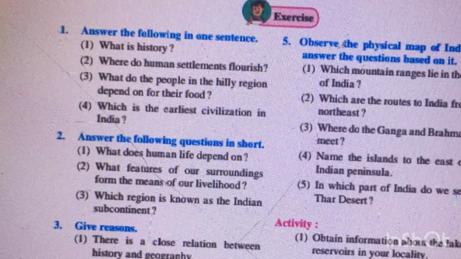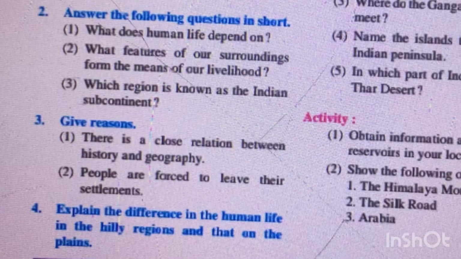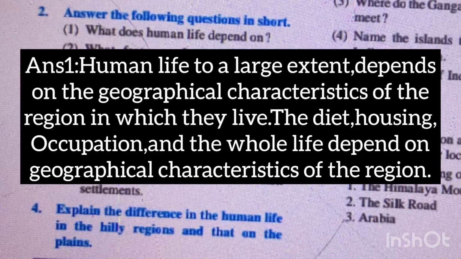Next, which is the earliest civilization in India? Harappan civilization is the earliest civilization in India. Next question, answer the following question in short. What does human life depend on? Human life to a large extent depends on the geographical characteristics of the region in which they live. The diet, housing, occupation and the whole life depend on the geography of the region.